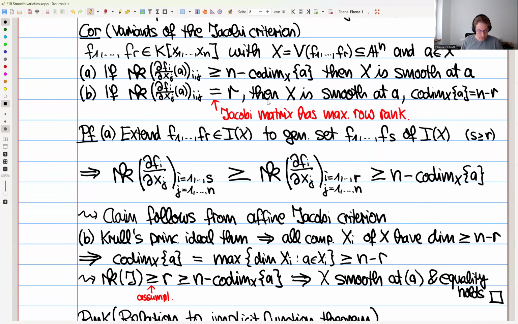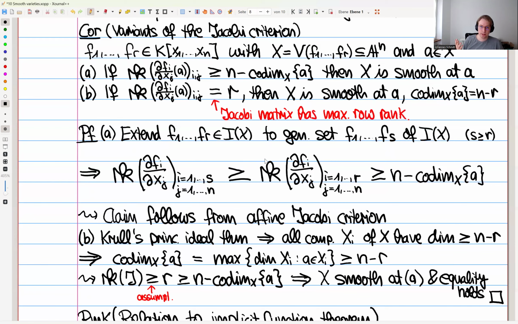The second property here, let's say we have rank exactly equal to R. Then we would like to show that R is greater or equal to n minus the codimension, because then we would be done, and we could do the first part. So we need an estimate for this codimension here. But well, we have R equations.